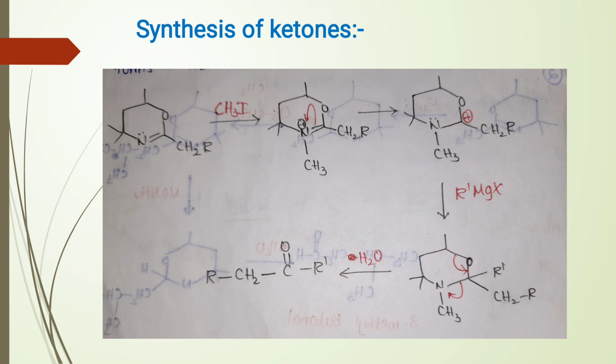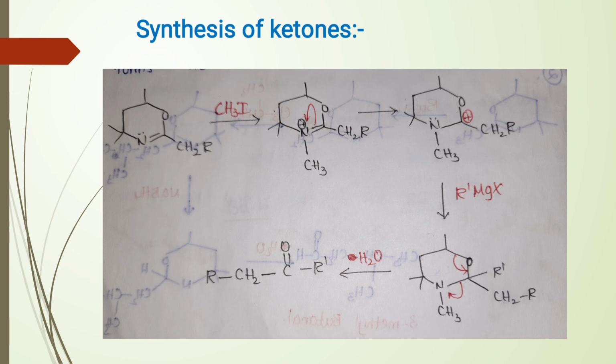So when we treated the 1,3-oxazine derivative with methyl iodide, the nitrogen atom in oxazine derivative forms a bond with methyl group and is converted into a quaternary ammonium salt.